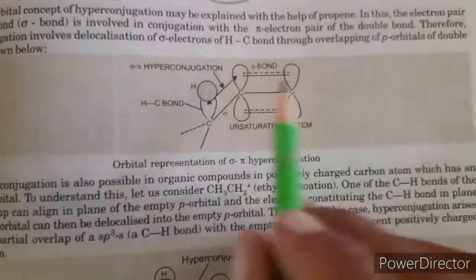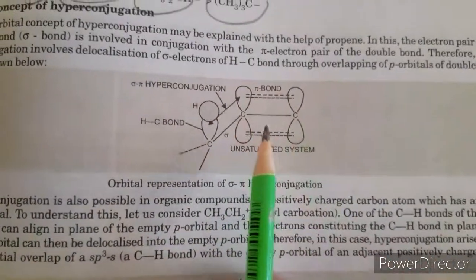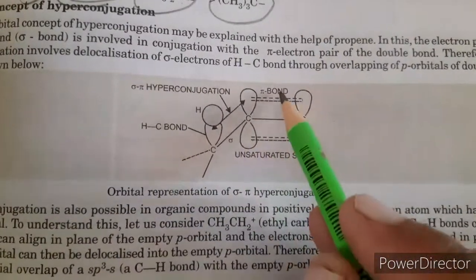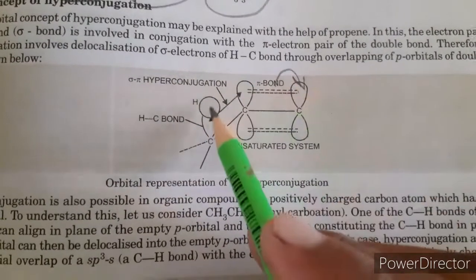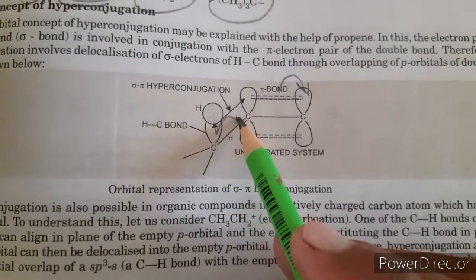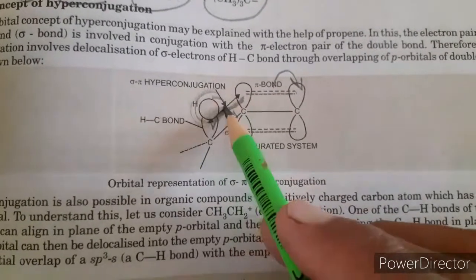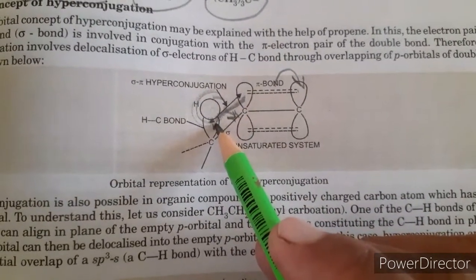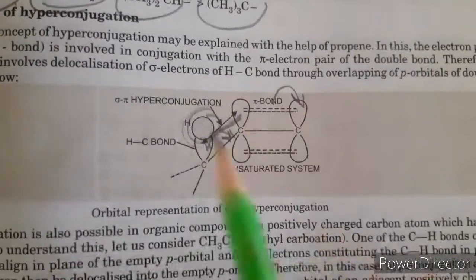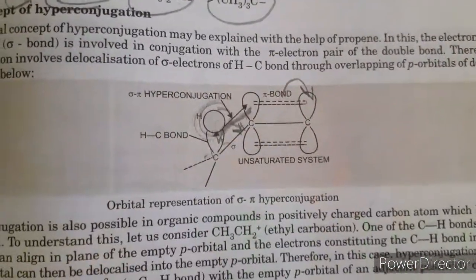This one is the orbital concept of hyperconjugation. It's a multiple bond, and this carbon attracts the electron towards itself, and this carbon forms a double bond with each other by sidewise overlap, and gains electron from this hydrogen atom. Clear? So there is a partial double bond character between these two carbon atoms.